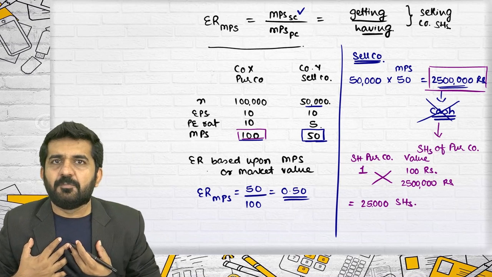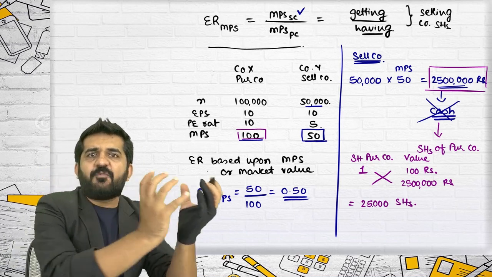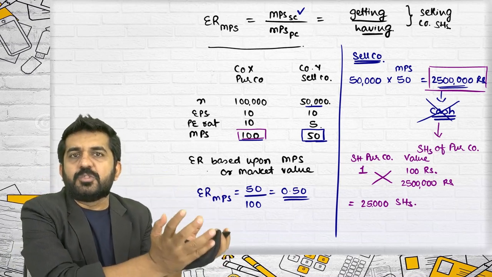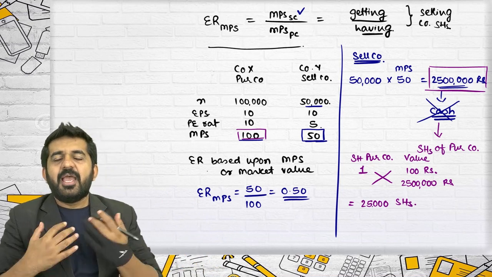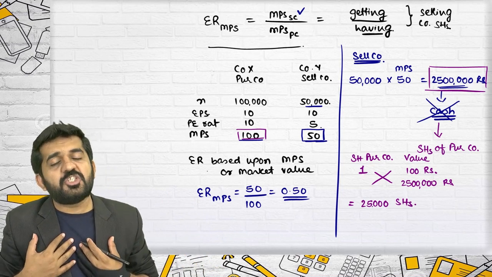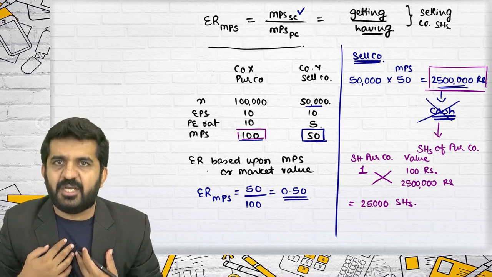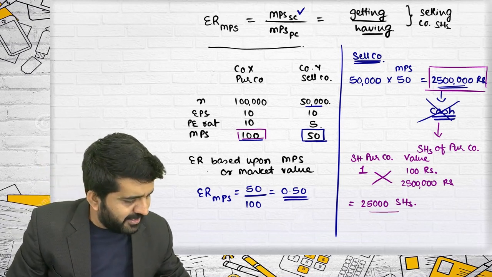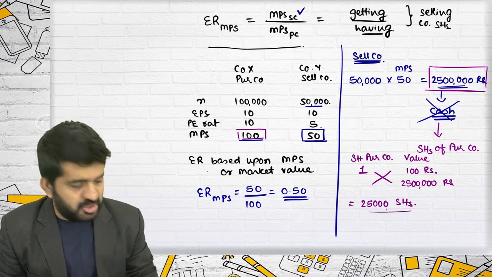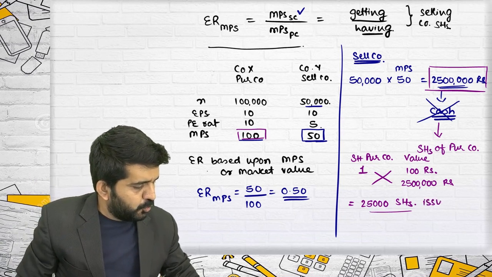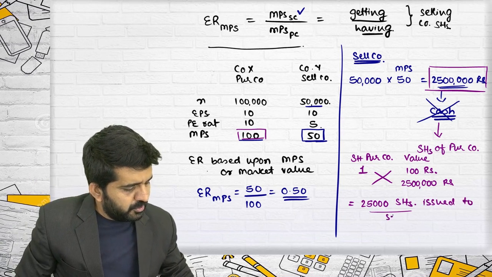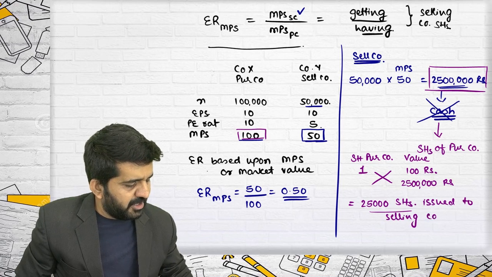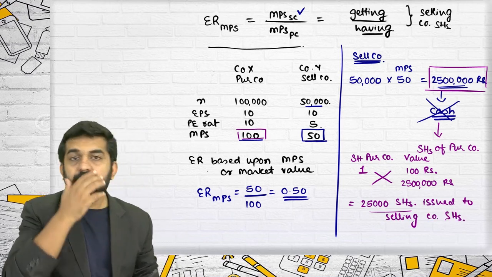If purchasing company wants to give 25 lakh rupees worth of shares to selling company shareholders, and each share has a worth of rupees 100, then 25,000 shares will be issued to selling company's shareholders.